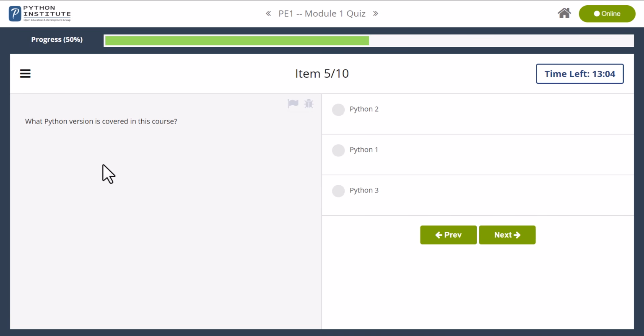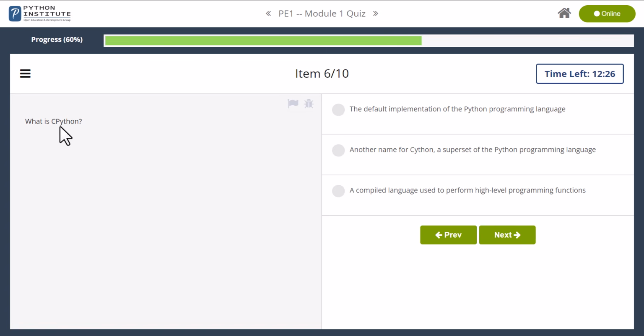What Python version is covered in this course? This is Python 3. Python 2 is also kind of still around, and I think they even say in the course that you may stumble upon some Python 2 code examples. There's a lot of legacy out there, but the course is primarily focused around Python 3, and anyone's focus should be writing new code only in Python 3, unless legacy compatibility is required.